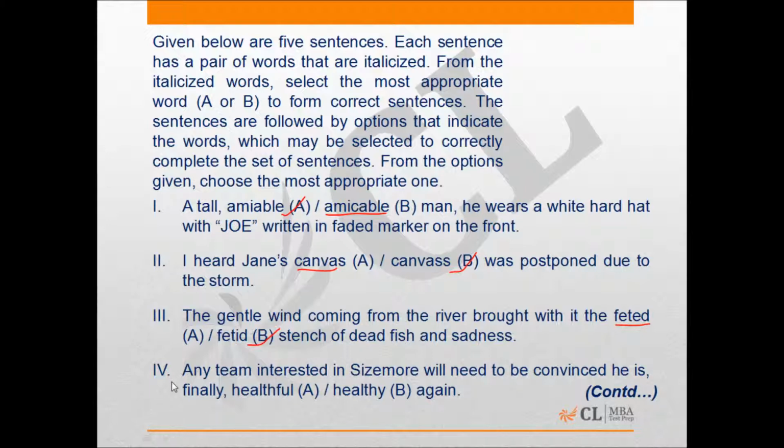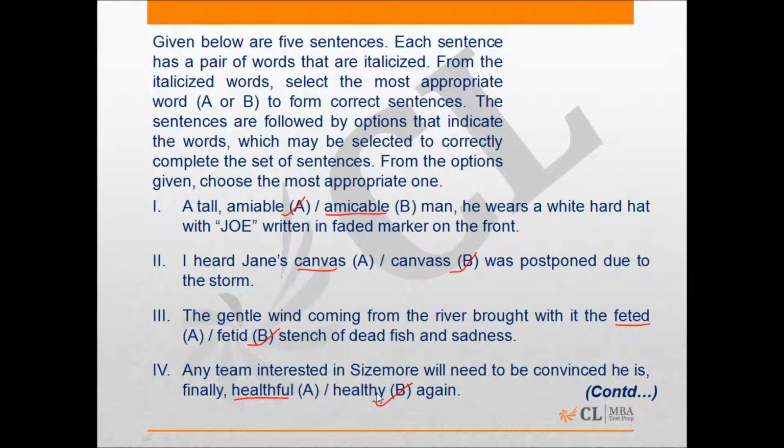Now the fourth sentence goes on to say, any team interested in Sizemore will need to be convinced that he is finally healthy, healthful or healthy again, right? So what should the answer be here? Now the correct word here in this case has to be healthy, right? Because it means somebody who is enjoying good health, somebody who is full of good health and vigor, right? But what does healthful mean? Healthful is something that will create good health. For example, if I were to say, I think you should eat healthful food, right? So that is how healthful is used.